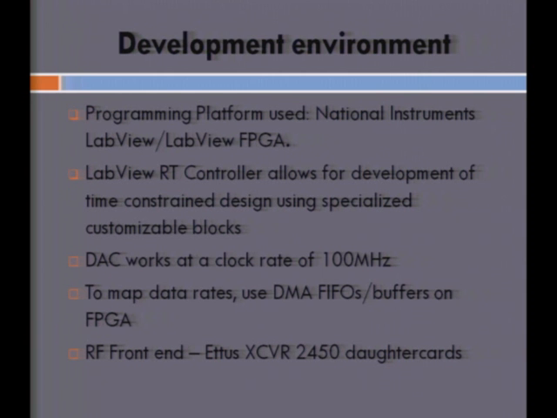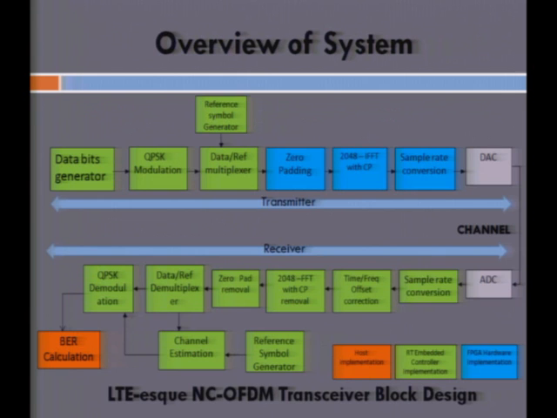Because each of these devices is working at different speeds compared to the others, we need to be able to ensure smooth data flow between these devices at these interfaces. So we introduce the use of buffers, which buffer data from the slower devices to transfer data to the faster devices, because the faster devices read at a much faster rate than the slower devices can actually supply. And like I said, the RF front end that we used in our system was the XCVR data card.